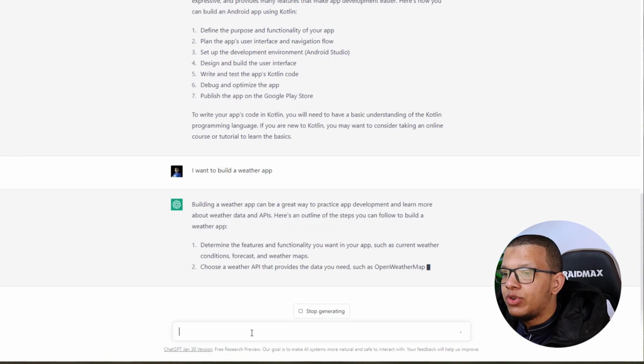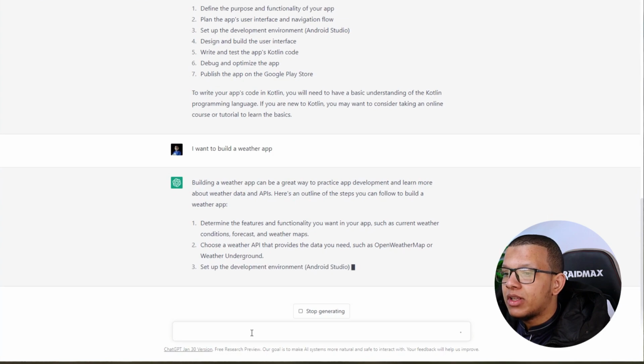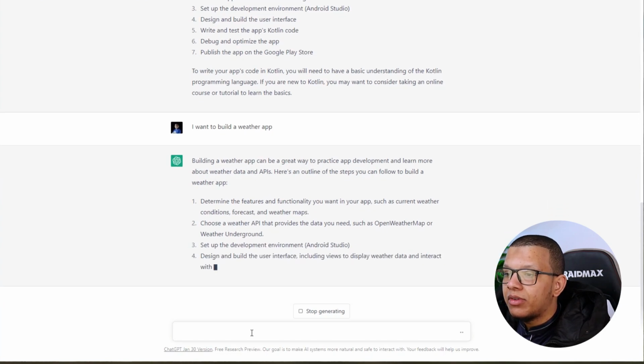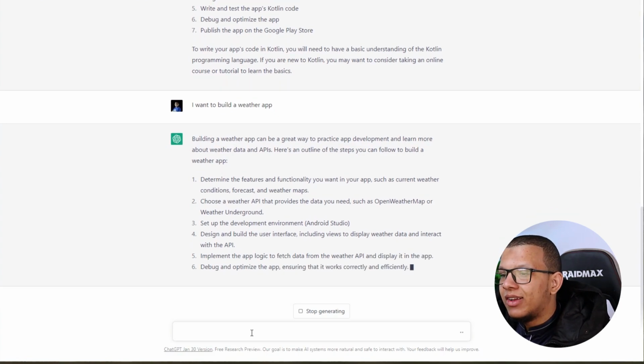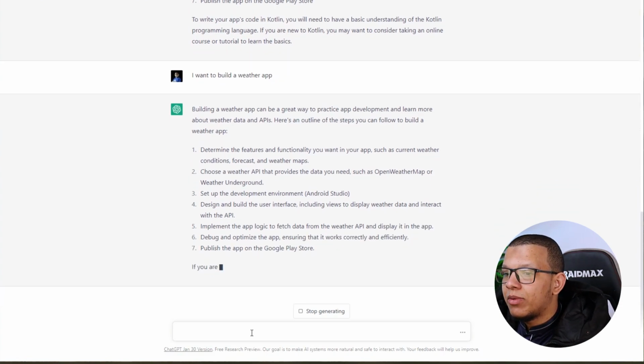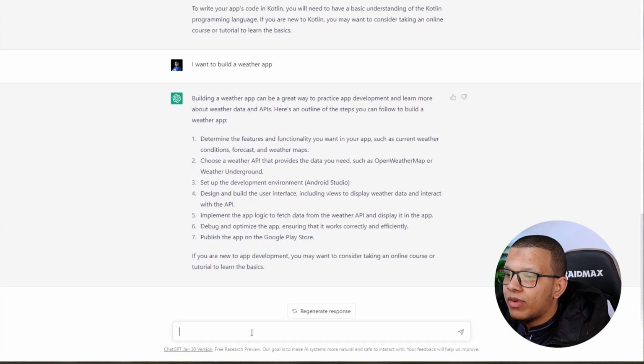So I should define the features, check the weather API, set up the development environment, design the user interface, implement the logic, test and debug. Okay, so it doesn't do test-driven development. Publish. Okay, great. If you want app development, consider taking. No, I want you to build that app for me.